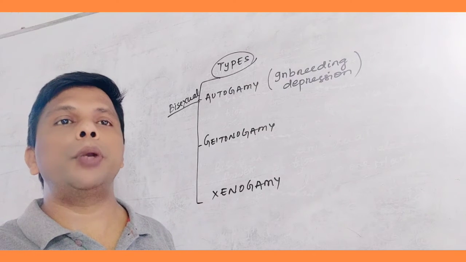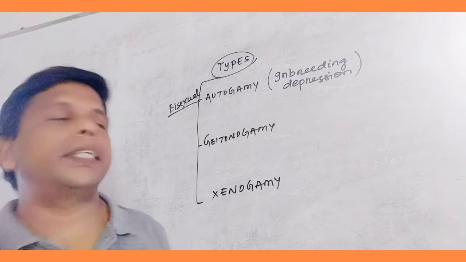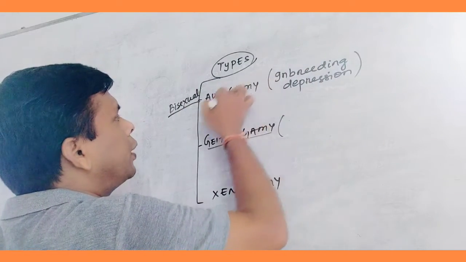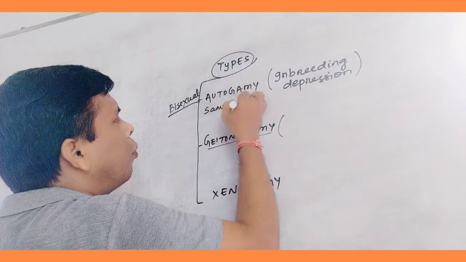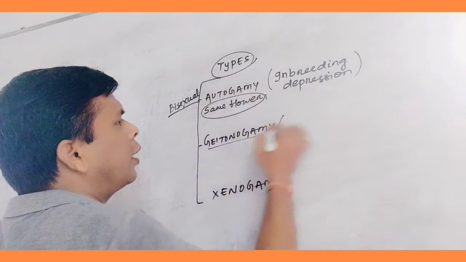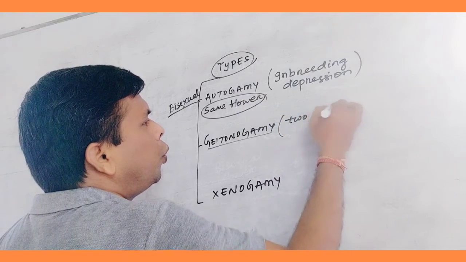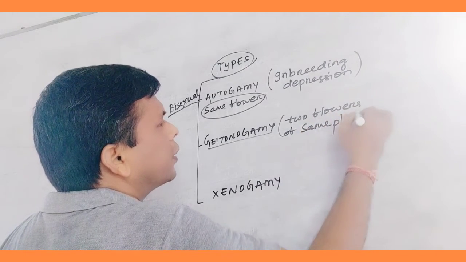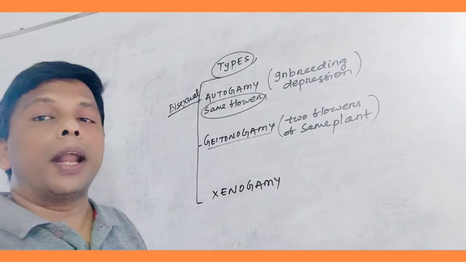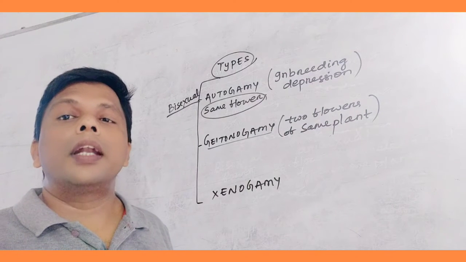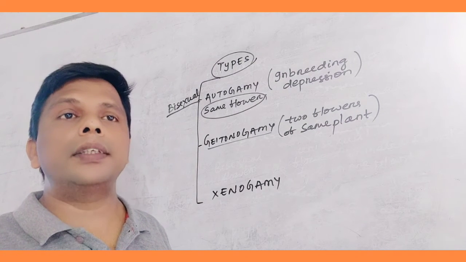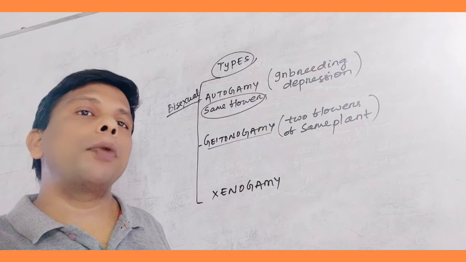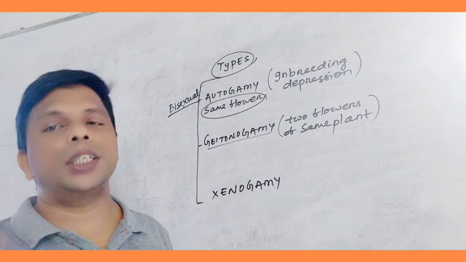It is the pollination between two flowers of the same plant. Two flowers. Autogamy is in the same flower of a plant, while this is two flowers of the same plant on adjacent branches. We can take the example of castor and maize. Geitonogamy also takes place in bisexual flowers.